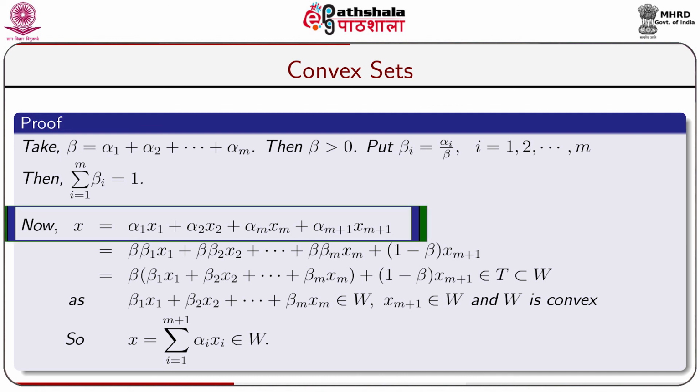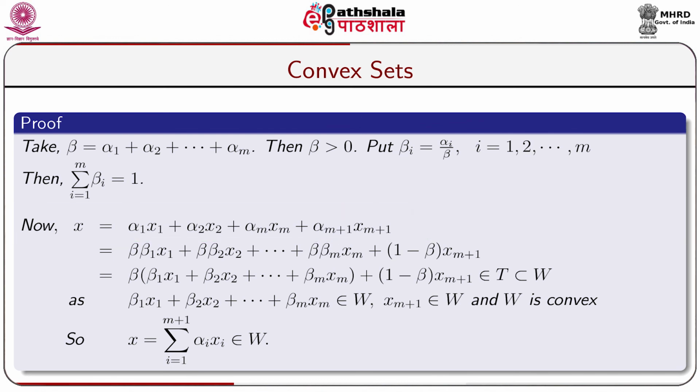Now x equal to alpha 1 x1 plus alpha 2 x2 plus ... plus alpha m xm plus alpha m plus 1 x m plus 1, which is equal to beta into (beta 1 x1 plus beta 2 x2 plus ... plus beta m xm) plus (1 minus beta) into x m plus 1.